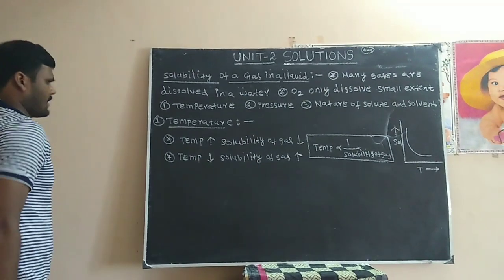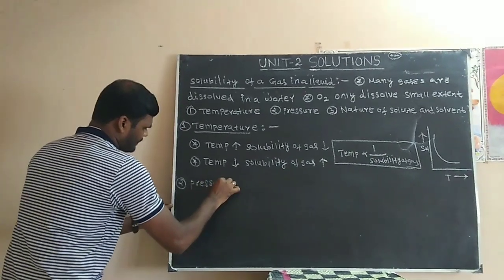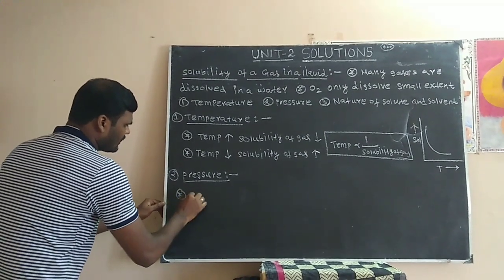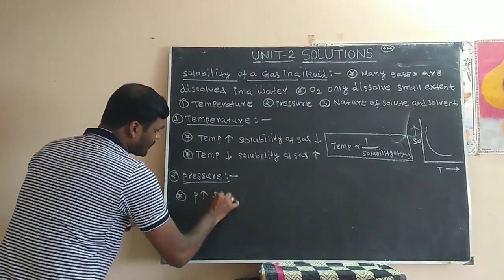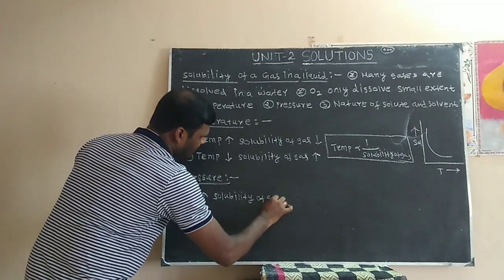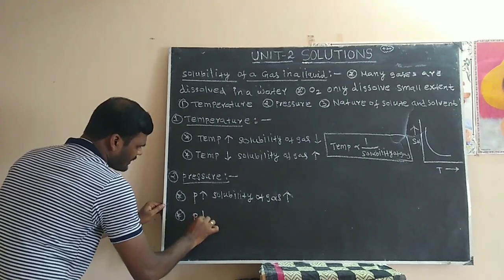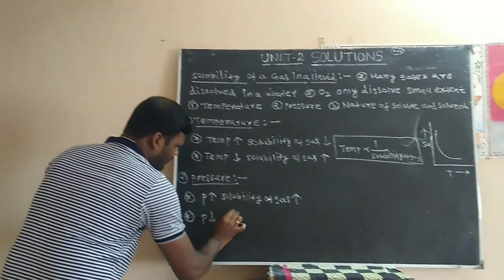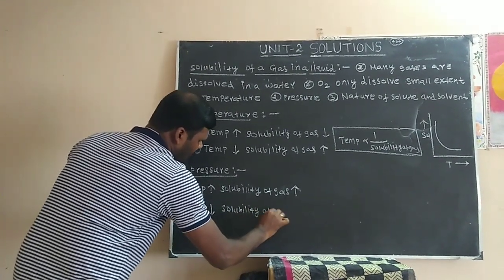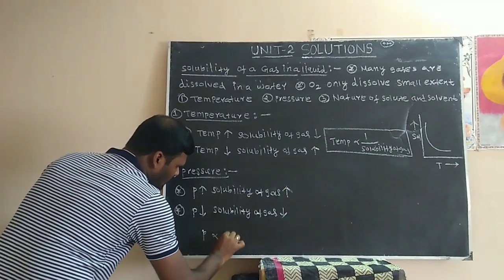Next one, pressure. Generally, as pressure increases, solubility of gas increases. Pressure decreases, solubility of gas decreases. Pressure is directly proportional to solubility.